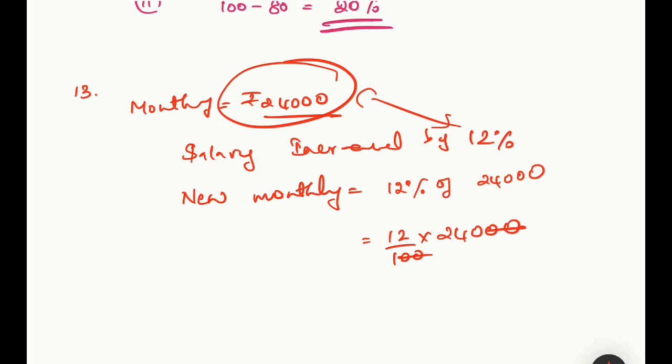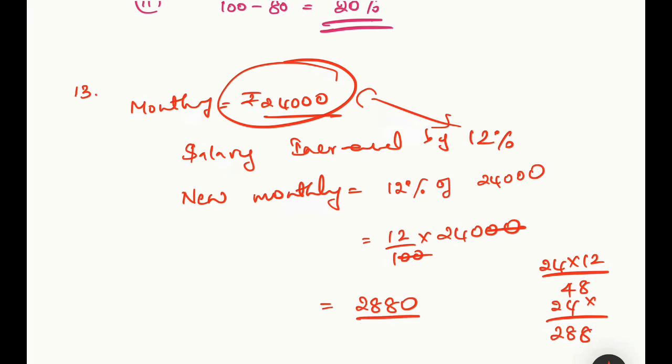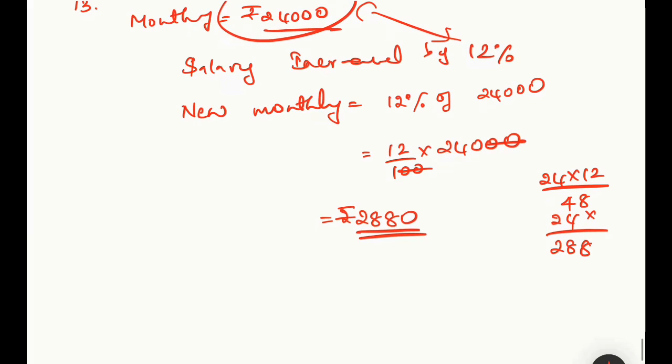Okay. Cancel. So 24 into 12, so what do you get? 288. 2,880. Okay, rupees 2,880 is the 12% of 24,000.